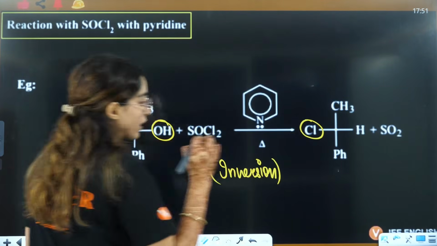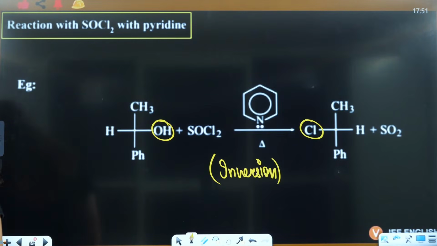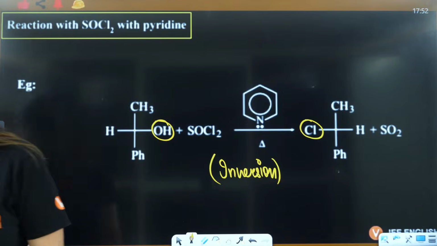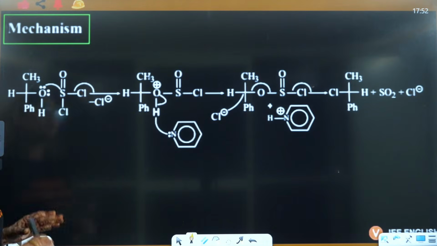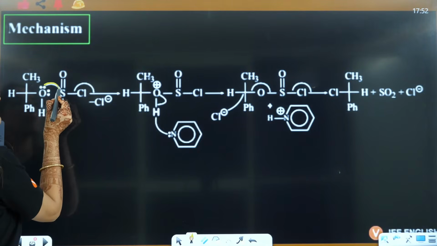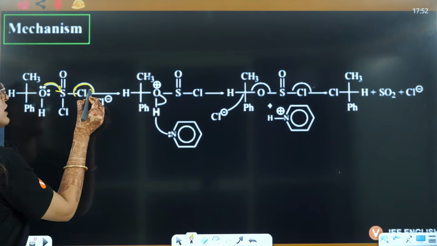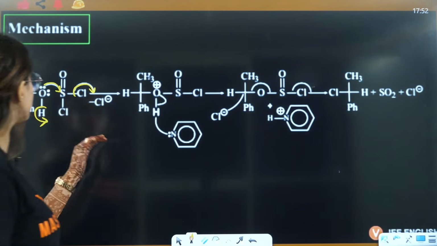Now ma'am, the question is, why is it following the SN2 mechanism? What is the need for it to follow the SN2 mechanism? Let's see. The same thing will happen just like before. This lone pair will attack here. Cl negative will leave from this side, and this H will leave from this side.